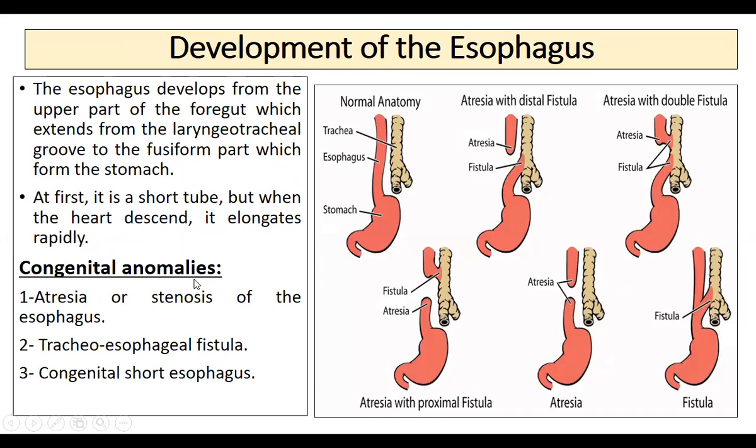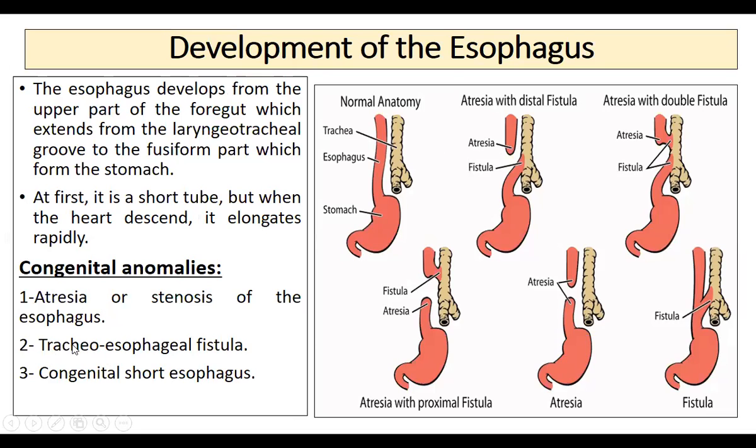Some of the congenital anomalies related to the esophagus: one is called atresia or stenosis of the esophagus. If you see here, the esophagus has totally failed to develop. That is called atresia, where it becomes totally collapsed and doesn't have any opening. When it is narrowing, that is called stenosis. Total blocking is called atresia. When it is becoming narrow, that is called stenosis. So either of these conditions can develop because of improper development of the esophagus.